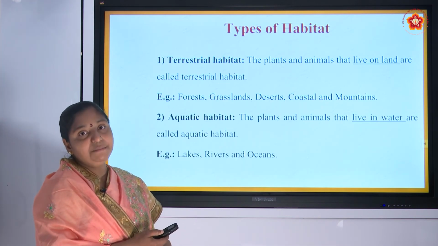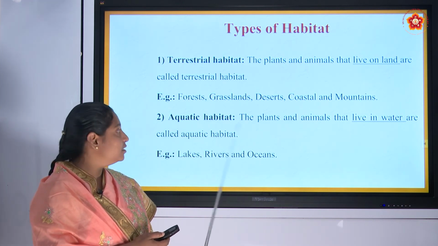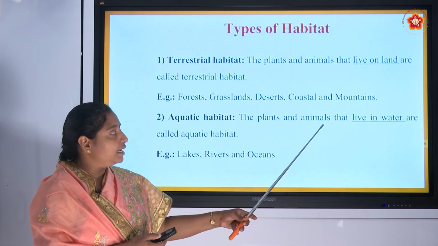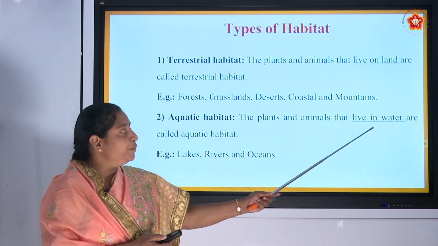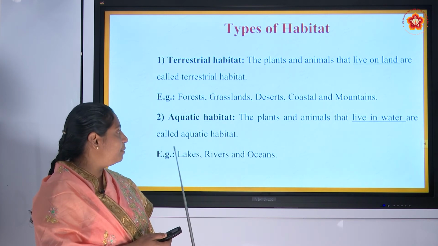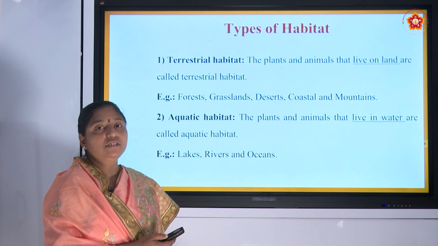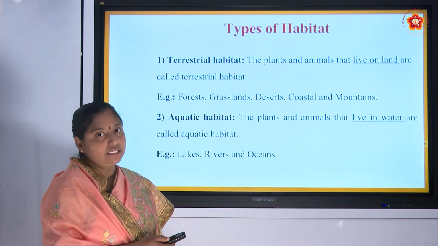Another major habitat is aquatic habitat. The plants and animals that live in water are called aquatic habitat. Examples: lakes, rivers and oceans, etc.